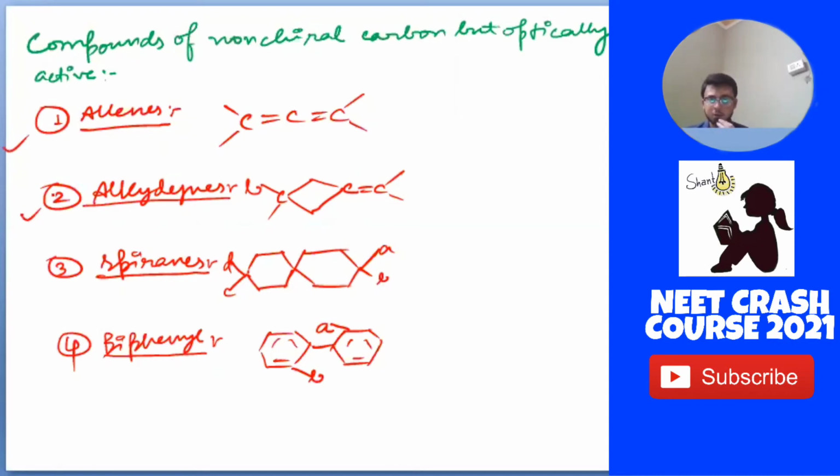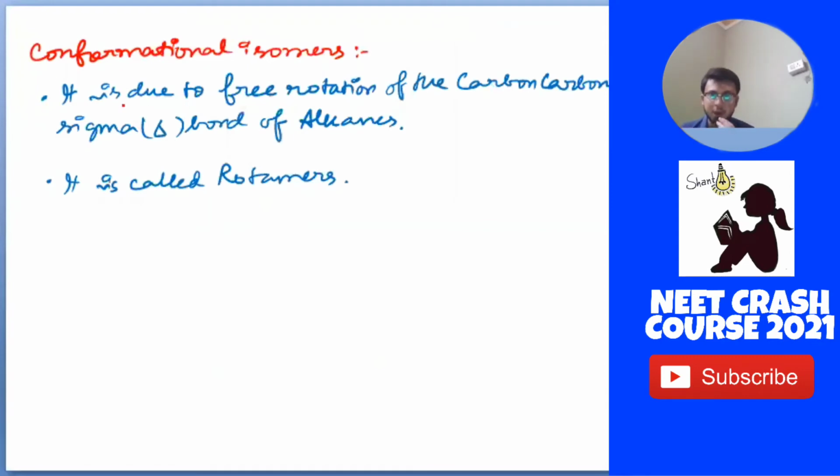Just remember the 4 names only if you can remember the structure, because sometimes they ask you only the names. Okay. Next is our conformational isomers.